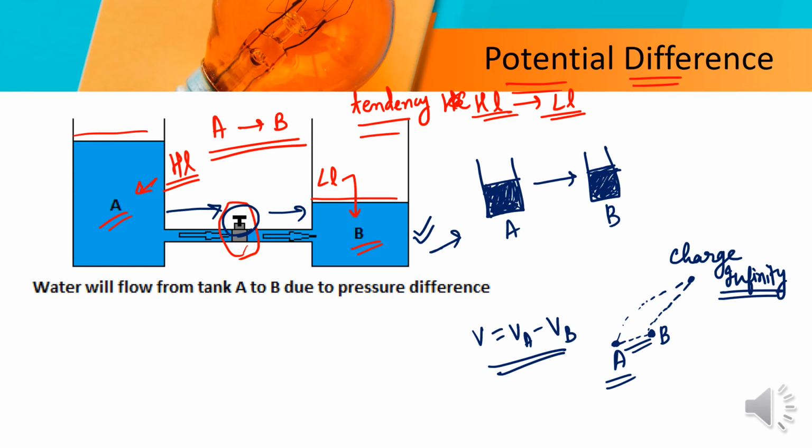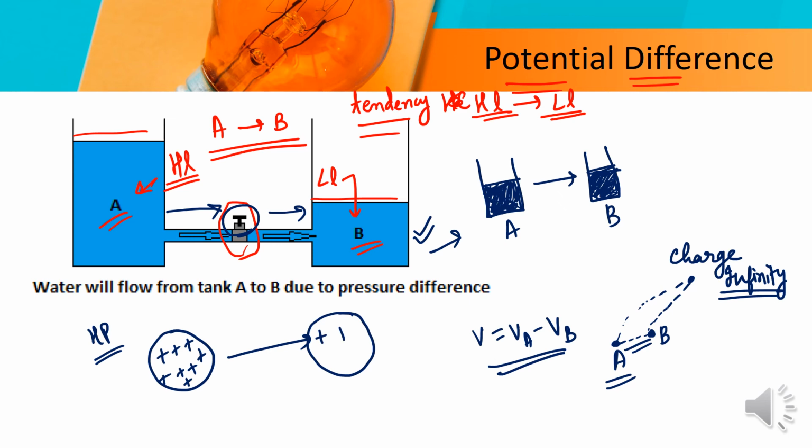So this is what the potential difference is. If we take another example, there is a circle which has higher potential, and there is another circle that has a lower level of charges, so it will have lower potential. These two have been joined, and the current is flowing from higher potential to an area of lower potential.